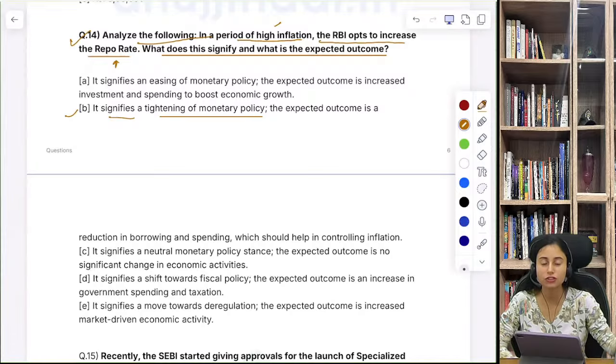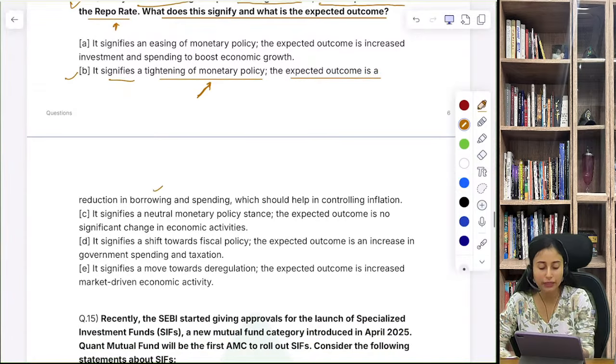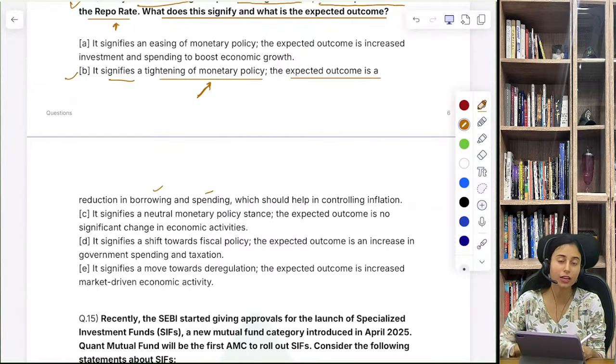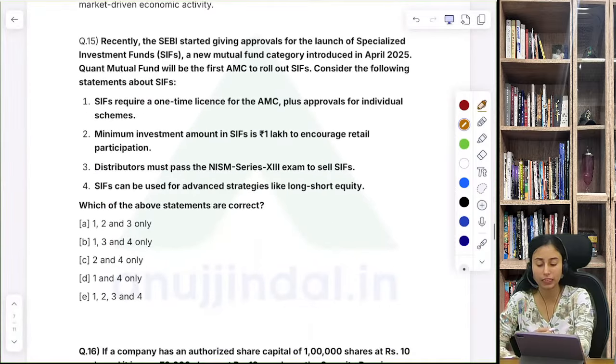This discourages the individuals and the companies from borrowing more loans from the financial institutions. So this gives us a tendency that yes, currently there is a tightening monetary policy. The expected outcome is reduction in the borrowing and the spending, which should help in controlling inflation. This is true and correct. So B is correct.